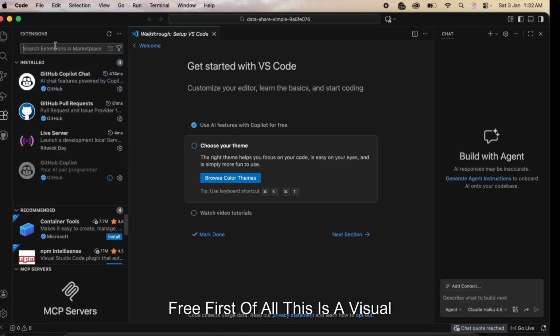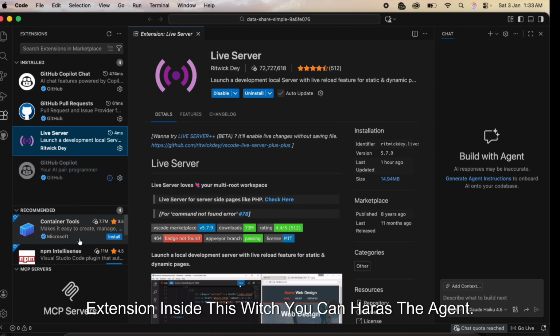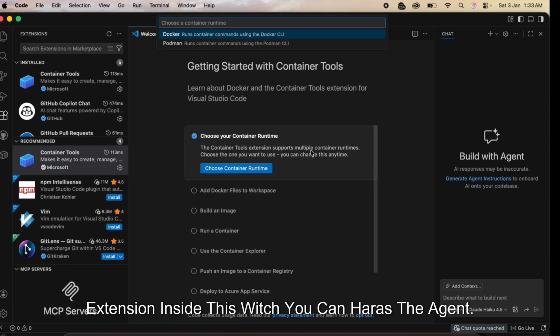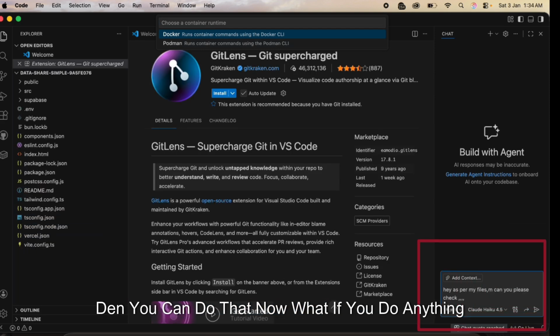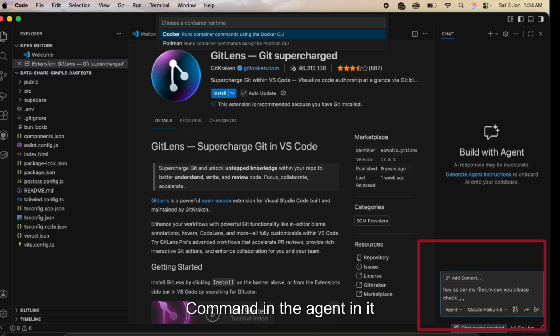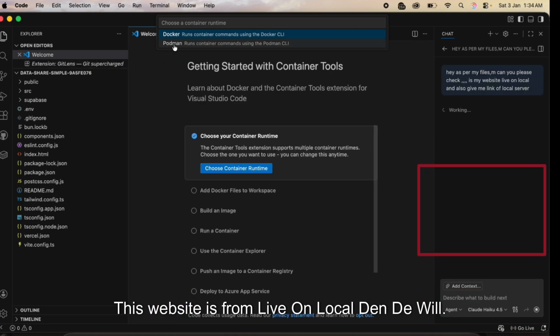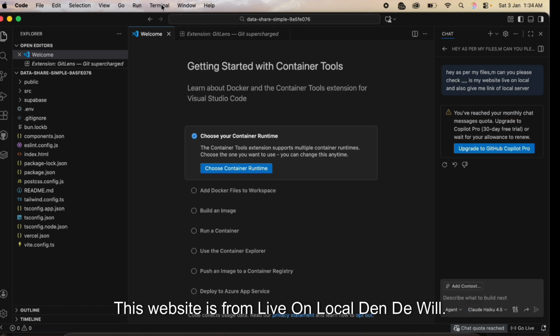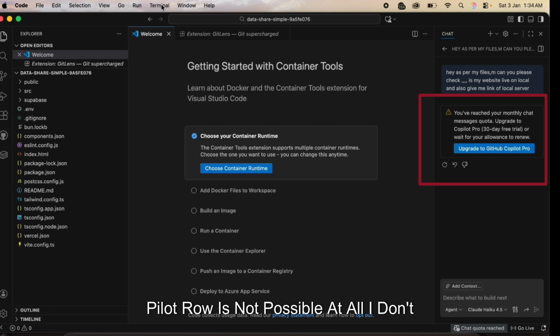First of all, this is Visual Studio Code. Inside this you have to add one or two extensions, like Live Server or similar tools, so you can use the agent. Now, for example, inside Visual Studio I wrote: can you please check this website live on local? Then they say upgrade to GitHub Copilot Pro, which is not possible. I don't want to pay for anything.